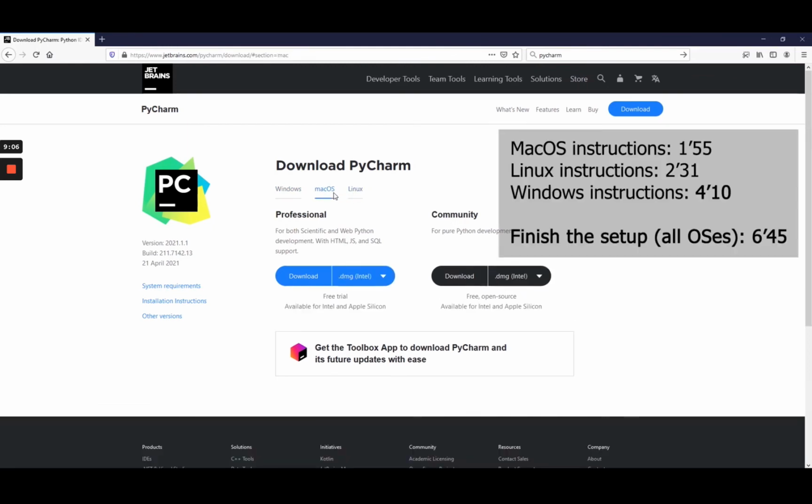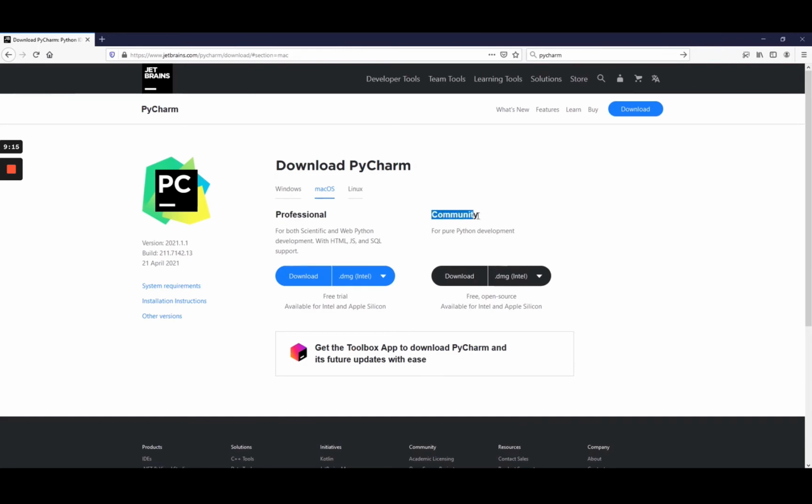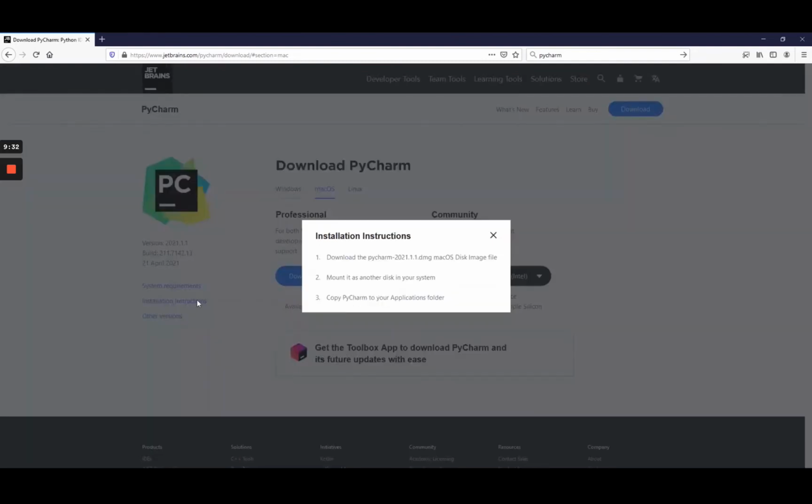And I'm going to make a very quick parenthesis here for Mac OS and Linux before I go back to Windows. So for Mac OS, first you're going to choose the community, don't choose professional, which is a paid version. The community is a free version. So choose the version that corresponds to your Mac hardware, so Intel or Apple Silicon, and just download that, and you can see these installation instructions. So you download it, and then you mount it as another disk in your system, and you just copy PyCharm to your application folder. From that folder, you are going to be able to just start PyCharm.